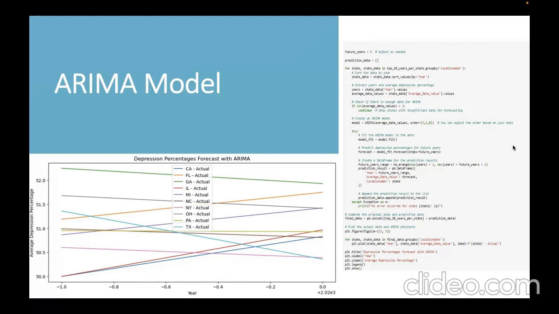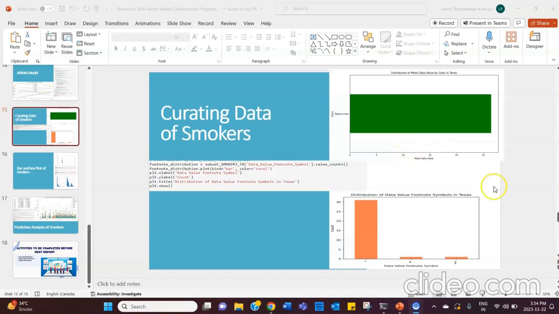Now we'll ask my colleague Lakshmi to explain further about the code. Thank you. Hello, Professor. My name is Lakshmi, and I will be going through the remaining codes of development that we have done for this project.